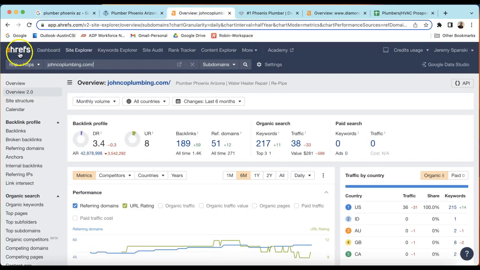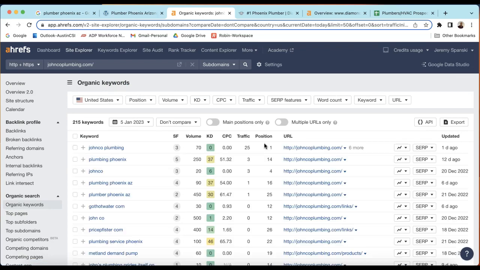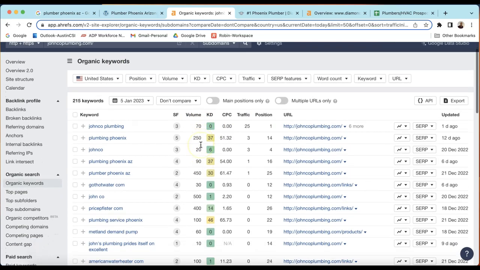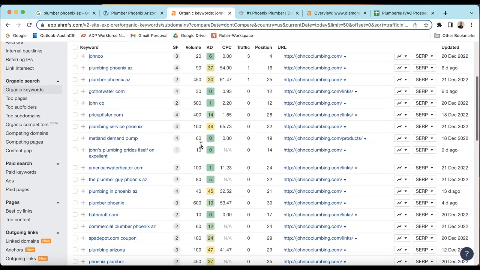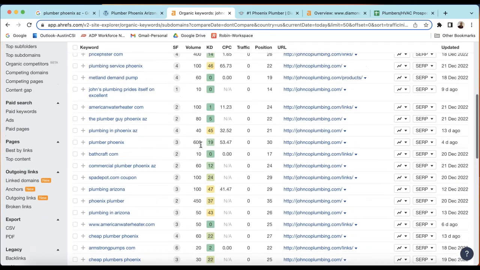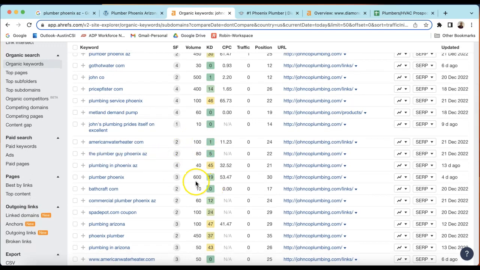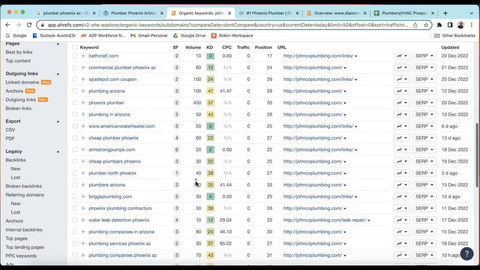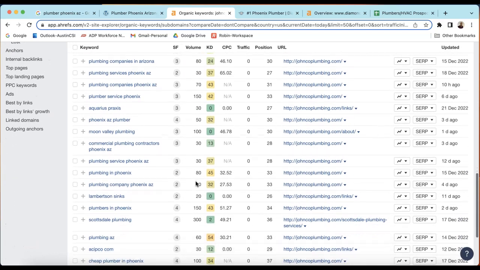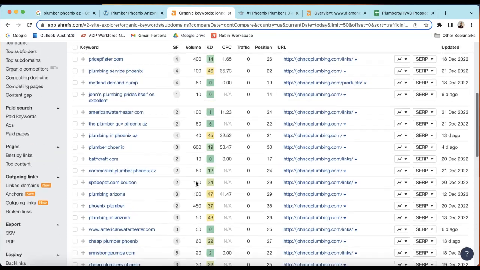To do that comparison, we use this tool called Ahrefs, and here's your URL right here. Right now on your website, one thing I would increase is maybe your keywords. You have a good amount, you have 217, and you want to have higher volume, more bang for your buck. So definitely keep the ones that you have. Just add to your keywords time after time. Think about all the services that you do. Think about all the cities you go to, not just Phoenix, Arizona, but all in that metro area, tagging with cities. And that's how you start matching and then eventually competing with and dominating competition.